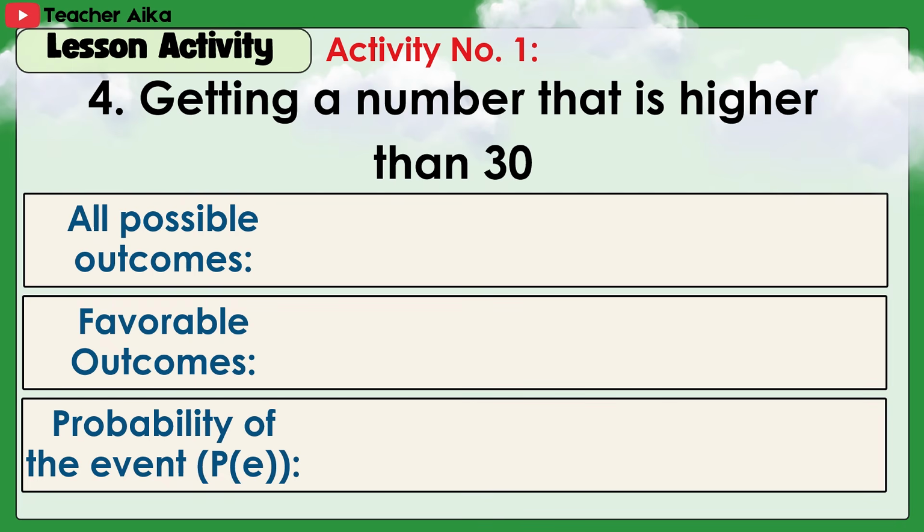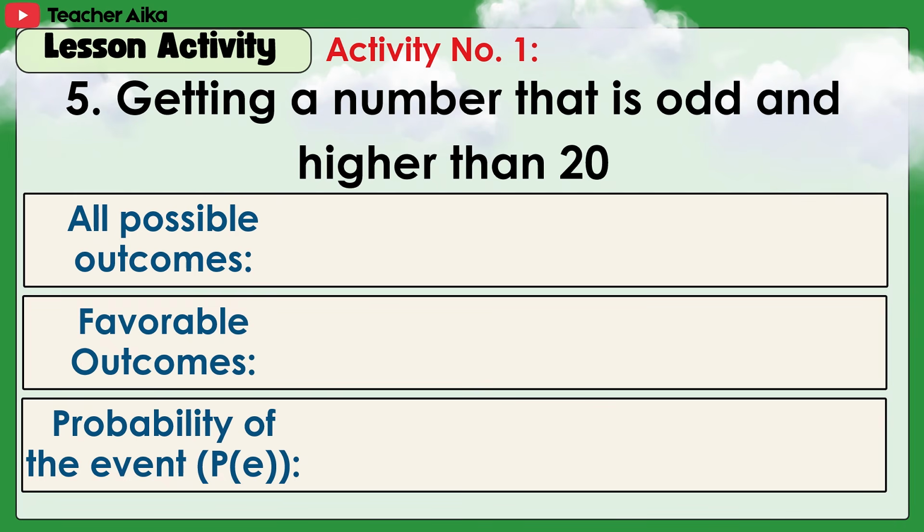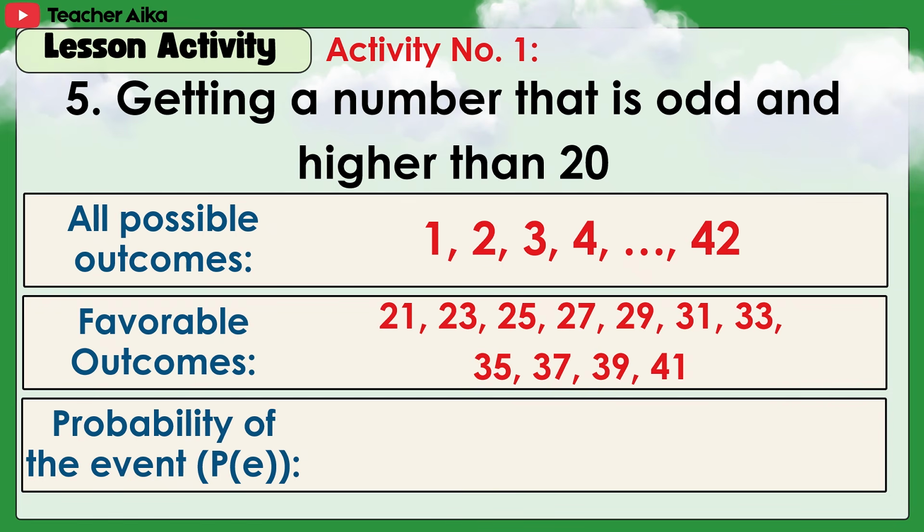4. Getting a number that is higher than 30. Answer: 1 to 42; favorable outcomes 31 to 42. Probability of the event: 12/42 or 2/7. 5. Getting a number that is odd and higher than 20. Answer: 1 to 42; favorable outcomes 21 to 41. Probability of the event: 11/42.